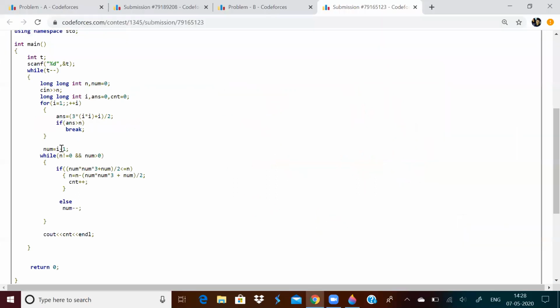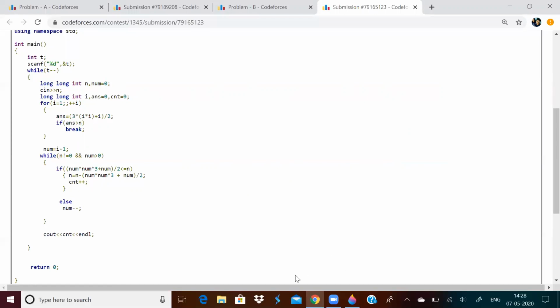I'm going to break out and I'll store num as i minus 1. Basically, I want the term which gives the maximum sum which is less than n. And then I'm putting it in the while loop and I will keep decrementing my n by subtracting the sum value.